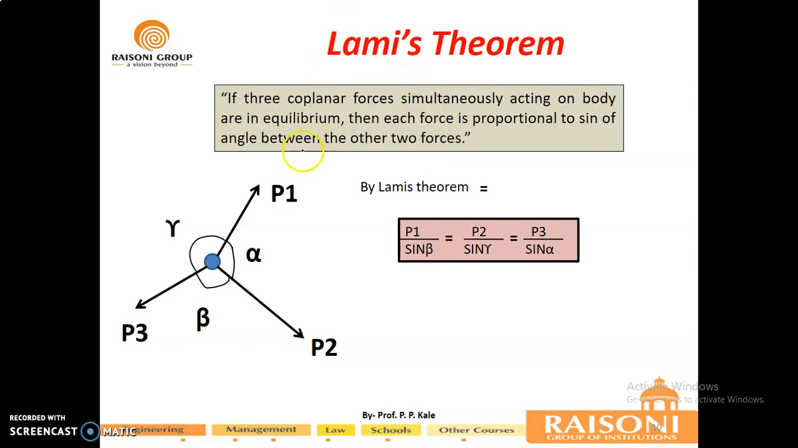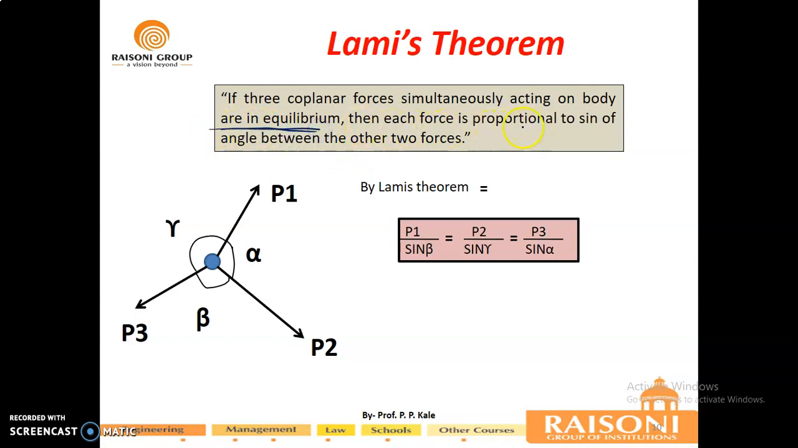Now Lami's theorem. We will understand Lami's theorem. So what is Lami's theorem? Lami's theorem is generally valid for a three coplanar concurrent force system. If your force system has only three forces and they all are concurrent, then you can use this Lami's theorem. The statement of Lami's theorem is: if three coplanar forces simultaneously acting on a body are in equilibrium, meaning their resultant must be equal to 0. That is the starting condition of this theorem.